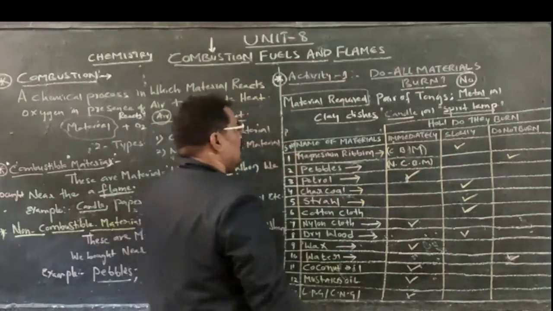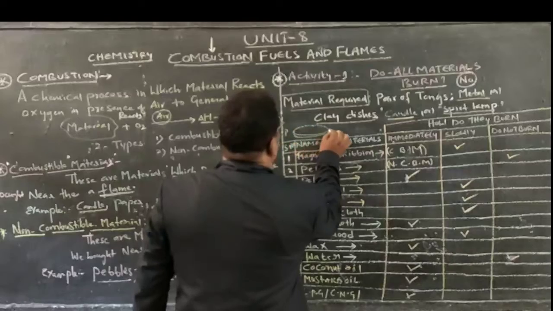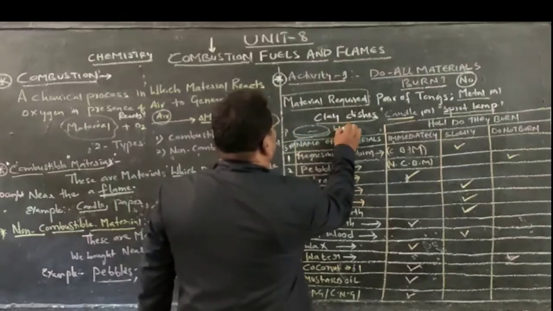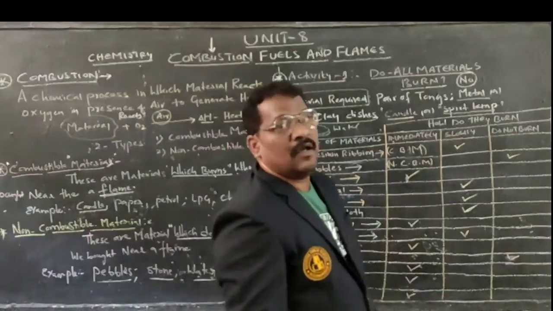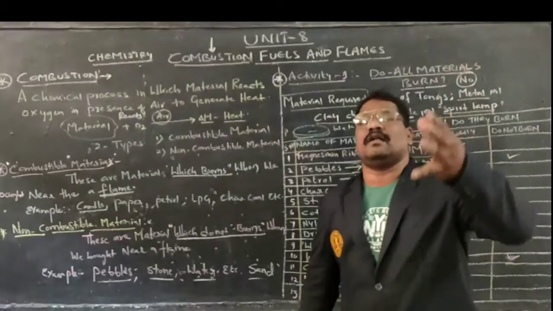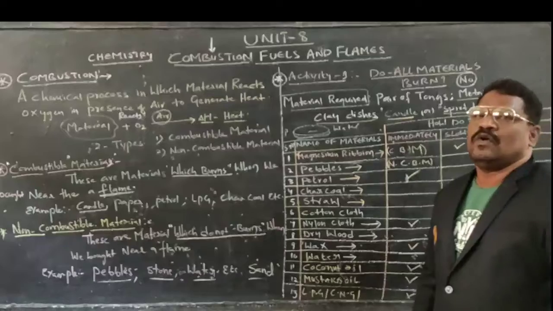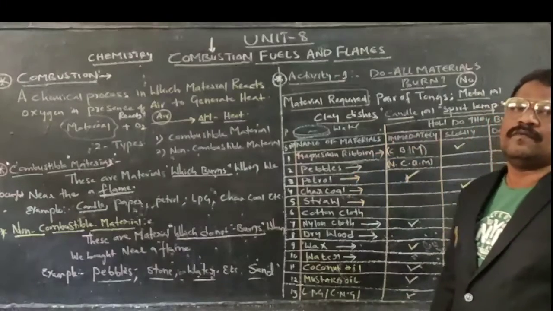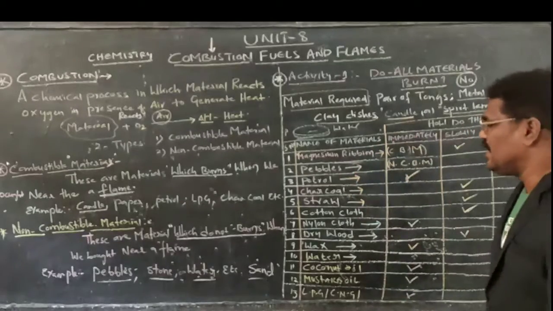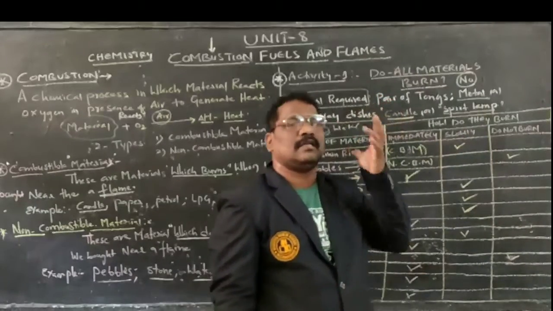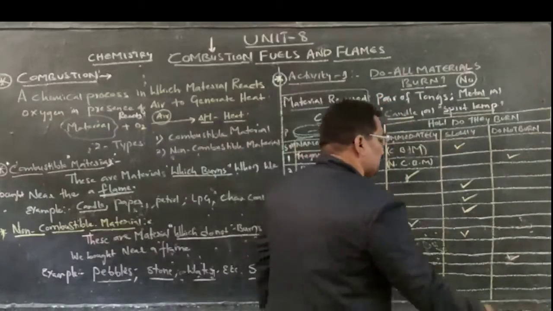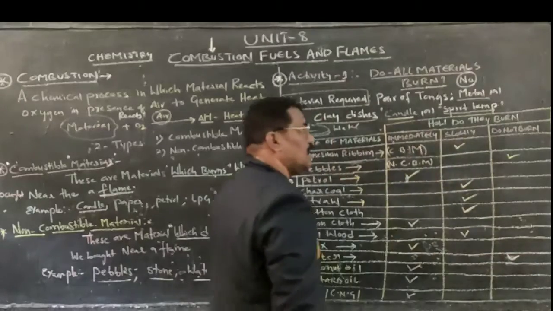Next one is what? Take a pan. Within that pan, take some quantity of liquid called water. Bring a flame near to this water. What happened? Will the flame burn the water continuously? No, the flame will be put off. By that we can say that water is a non-combustible material. We can call it a non-combustible material there.